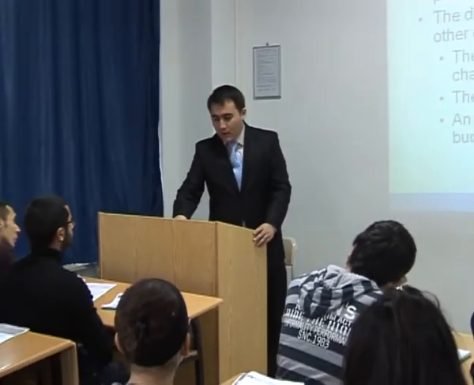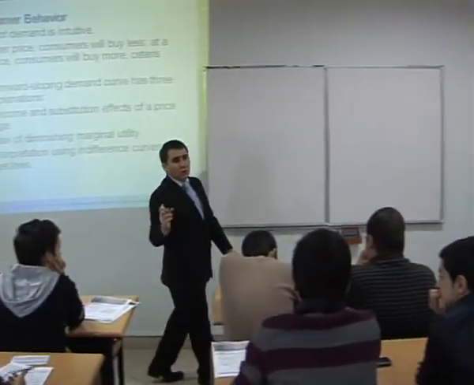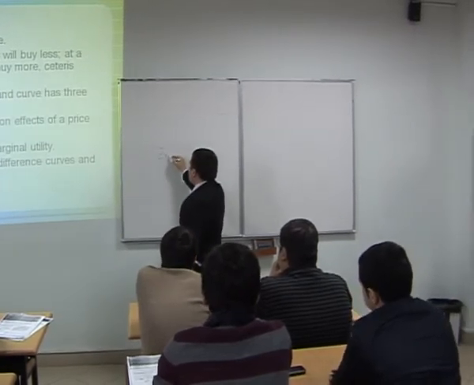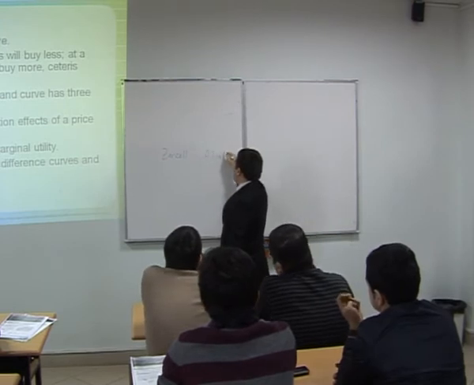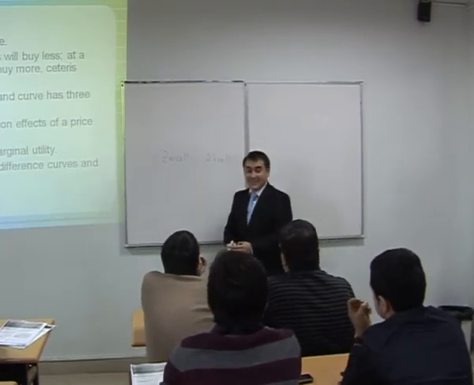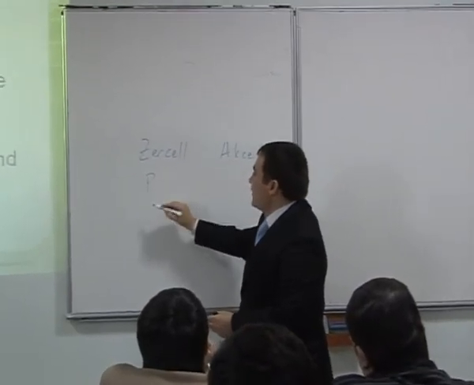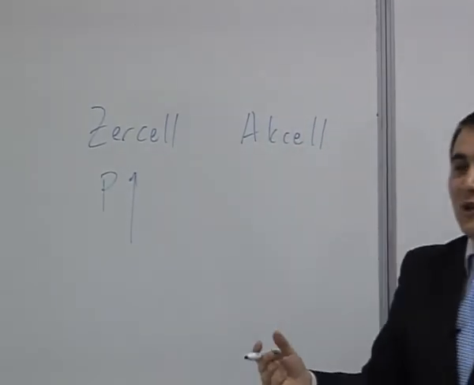We call it the substitution effect. For example, there are two GSM operators in Azerbaijan, and let's say one is Zersel and the other one is Aksel. So when the price of Zersel goes up too much, what are you going to do?